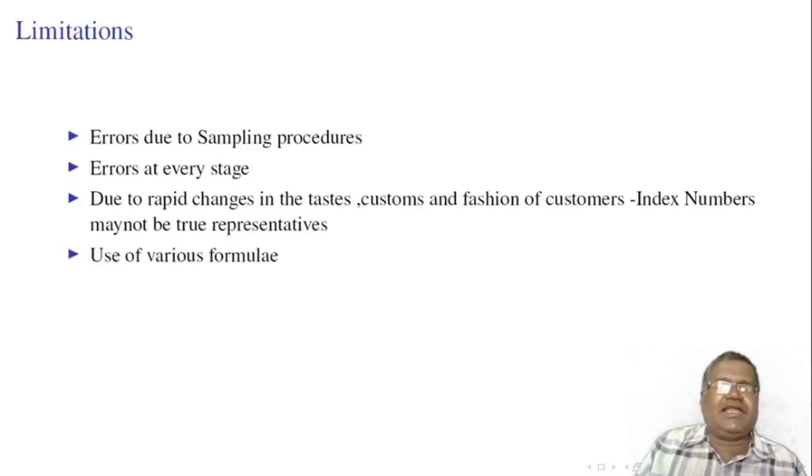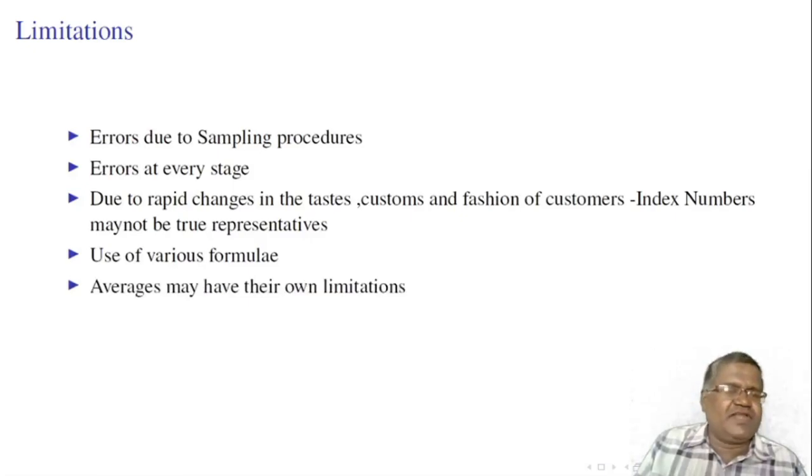In constructing index numbers, we use various formulae given by various economists. There is the Laspeyres index number, which considers quantities consumed in the base year as the weights, and Paasche considered the quantity consumed in the current year as weights. Fisher considered the geometric mean of Laspeyres and Paasche. Which formula to be used is the problem in the construction of index numbers.